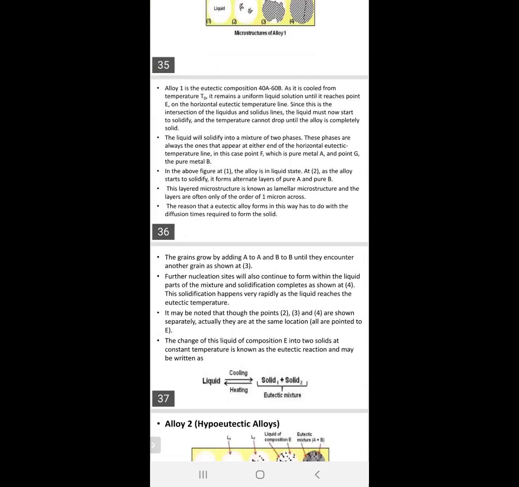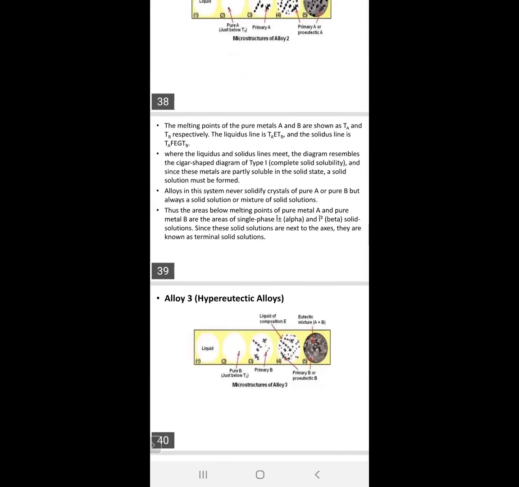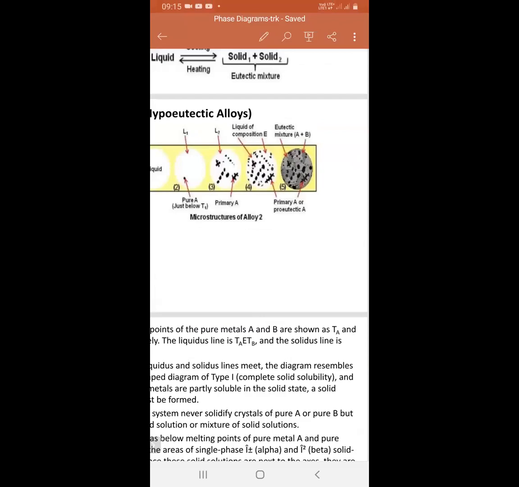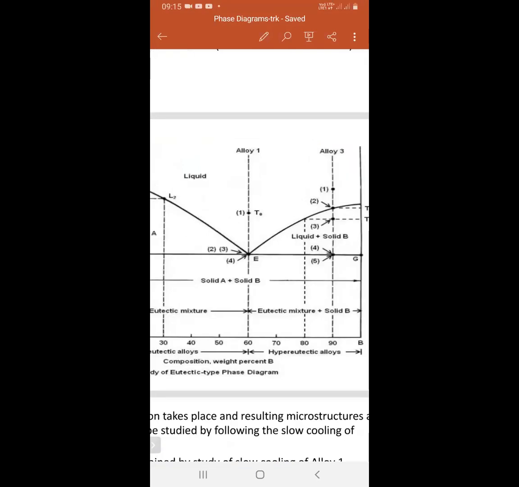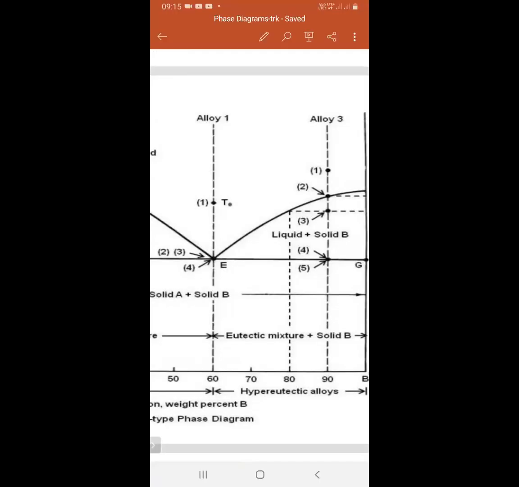Here third is liquid 3. First, starting above the liquidus line, that is the liquid. Next one is at point 2, pure B only small. See here, liquid 3 we are discussing. Liquid 3 at point 1 is totally liquid. Then at 2, the liquid starts the solidification, that is freezing of that liquid.